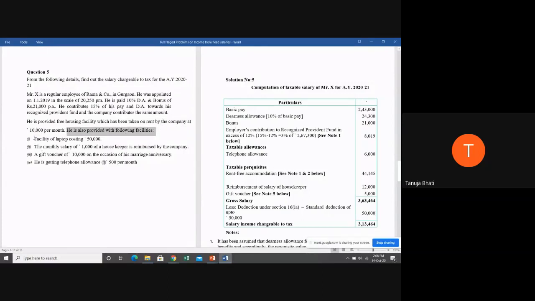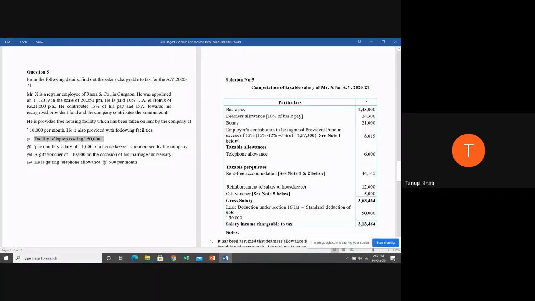He is also provided with the following facility. Facility of a laptop costing 50,000. Laptop, if it is given to the employee, is it taxable? Yes, no. Quick. No, ma'am. Students, why are you being so slow in answering? If it's for office purpose, okay, wait.